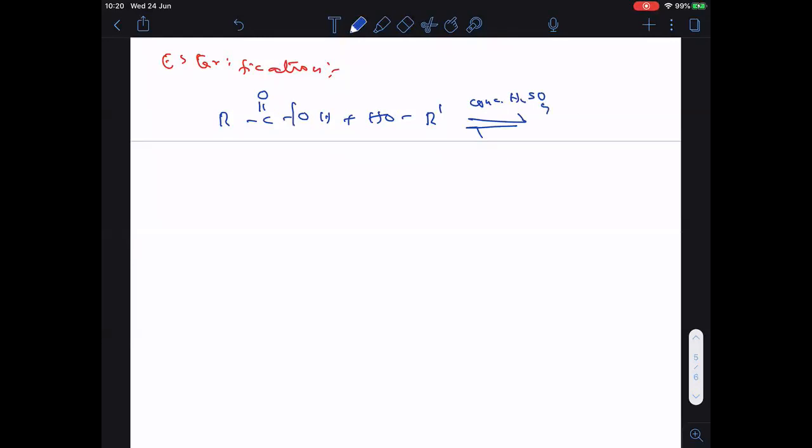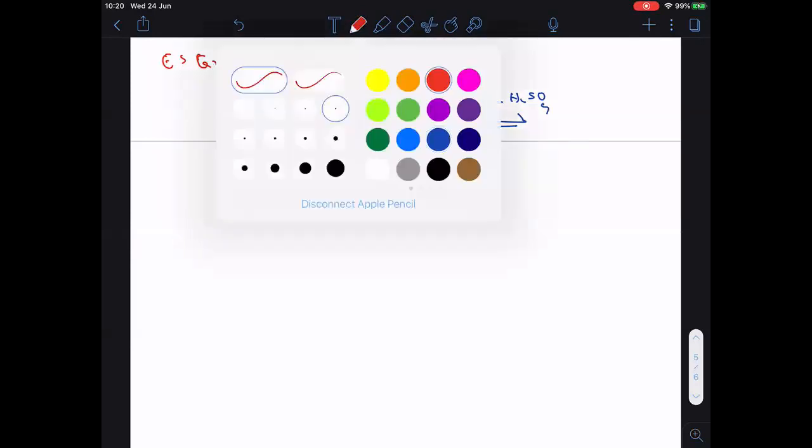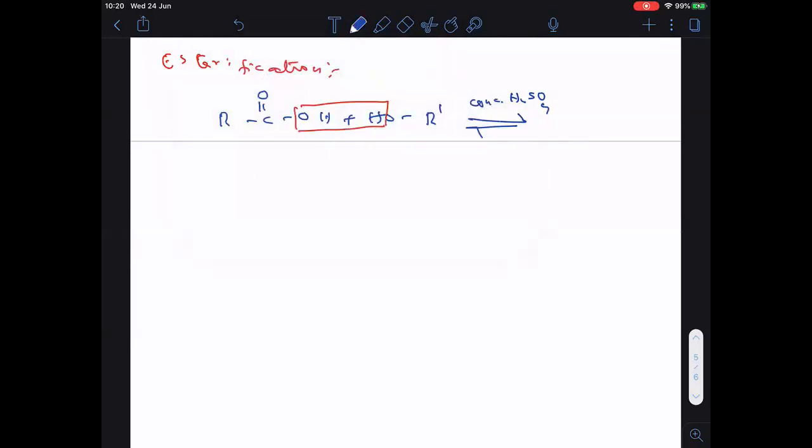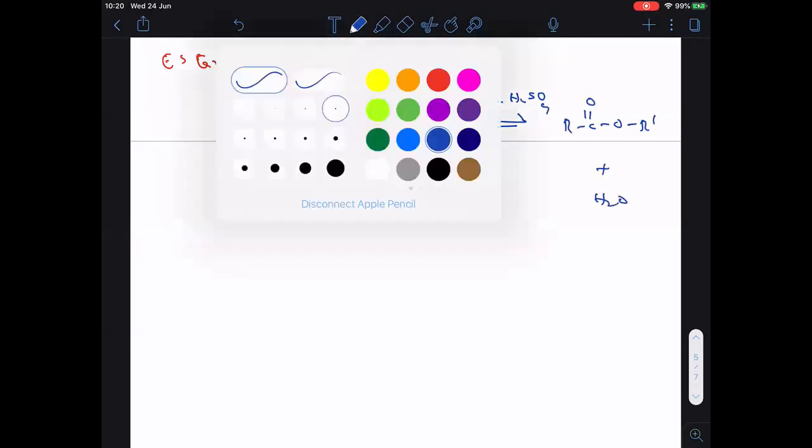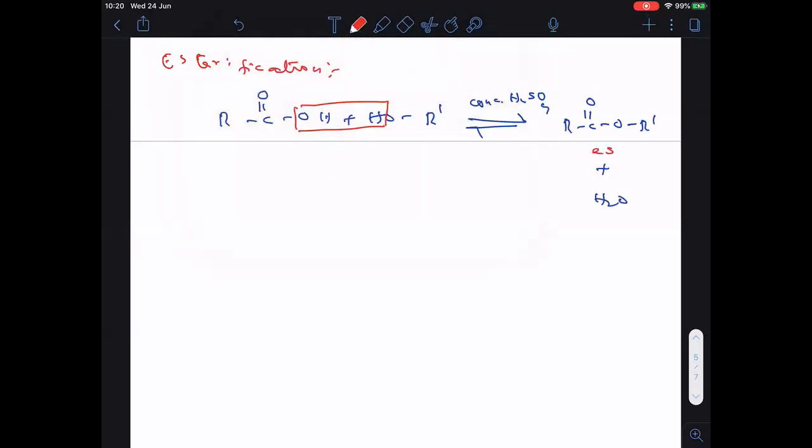So here, a water molecule is removed out. Then RC double bonded O, OR dash plus water is formed. The product formed is called an ester. That is the reason why this reaction is called esterification.